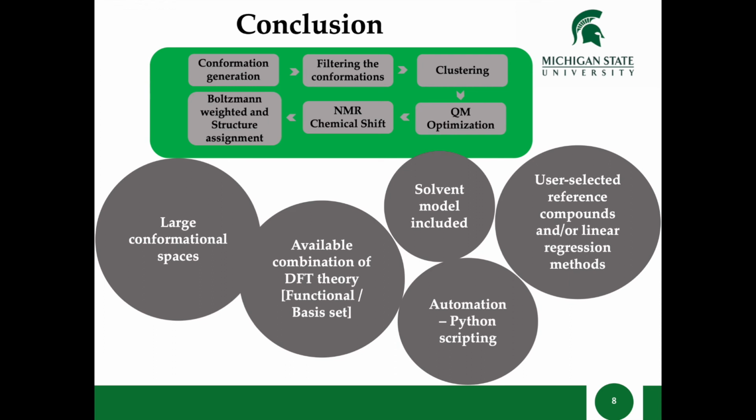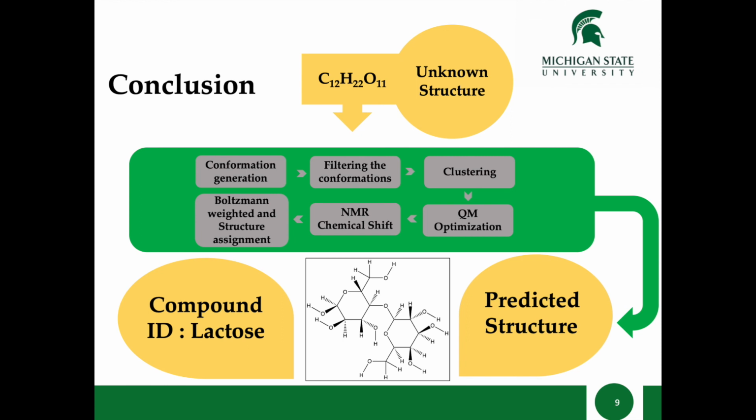Users are not restricted to a particular DFT method. So users can choose any DFT method of their choice, any functional and basis set combination, and users can also calculate the NMR chemical shift in solvent. So a solvent model is included in our workflow. Overall, the protocol is fairly automated by Python based scripting. This workflow has the potential to calculate the NMR chemical shifts of unknown molecules and predict the structure of an unknown very accurately. The whole protocol is designed in such a manner that it can build an in silico library for a fairly large number of molecules.